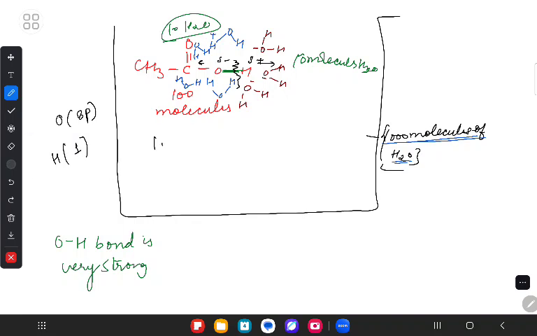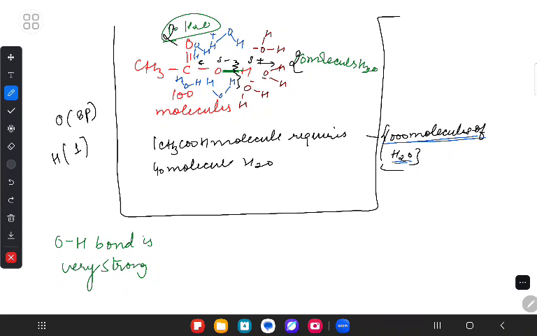One CH3COOH molecule requires, let me increase the number, 20 here and 20 here, so 40 molecules of water on both sides overall to break the OH bond.